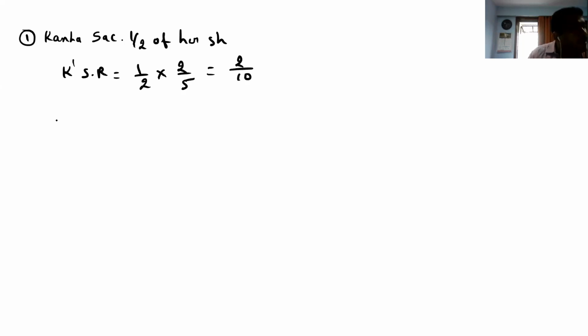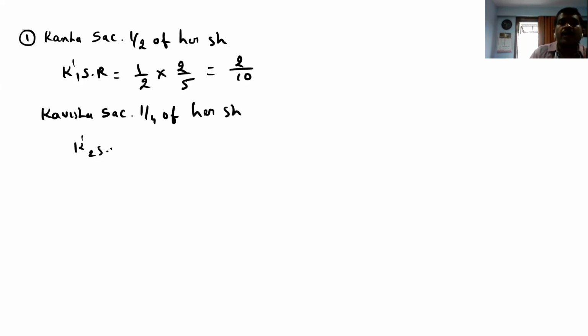Let's see. Kavisha sacrifices 1/4 of her share. So I can write K1 or K2 sacrifice 1/4 into 3 by 5. So it comes 3 by 20.